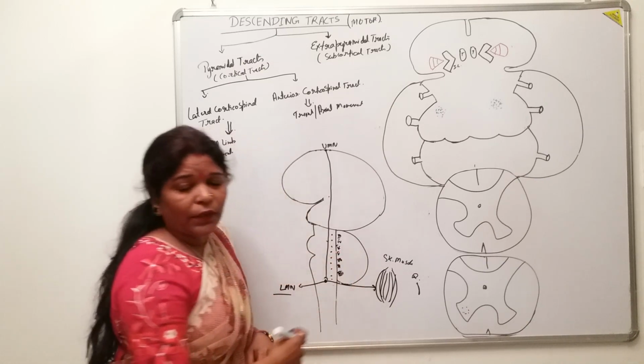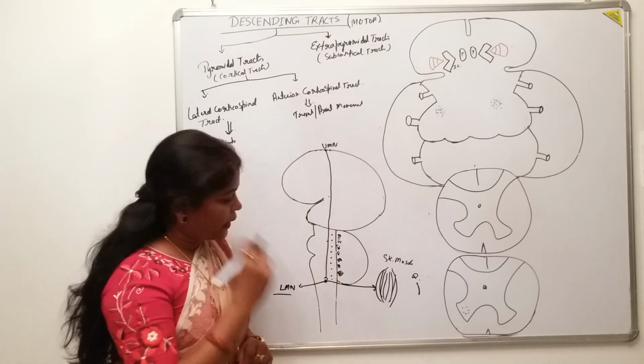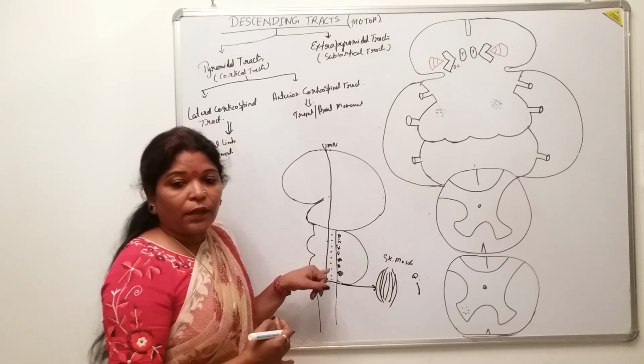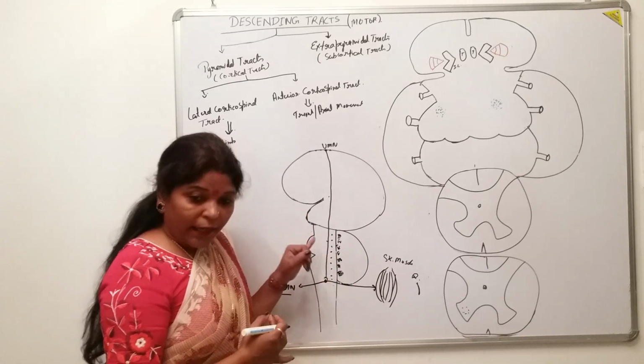What should be the innervation of these motor cranial nerve nuclei?